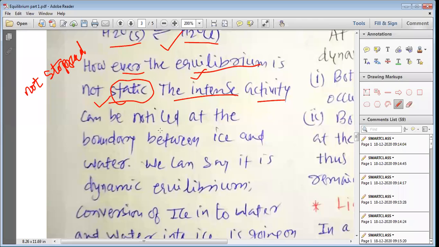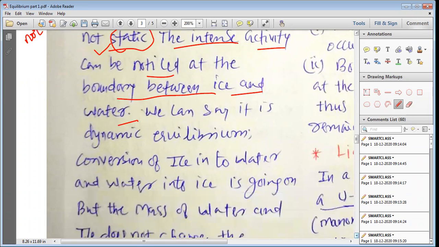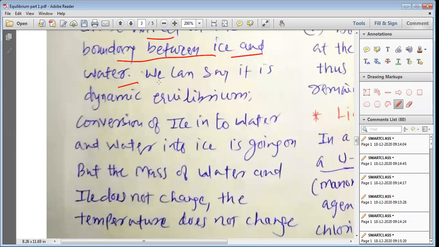The intense activity can be noticed at the boundary between the ice and water. Where there is a boundary between the ice and water, there is intense activity going on. Ice is converting to water and water is converting to ice, but still the concentration of water and ice has not changed. At the same time, the temperature also has not changed when equilibrium has been established. We can say it is a dynamic equilibrium.